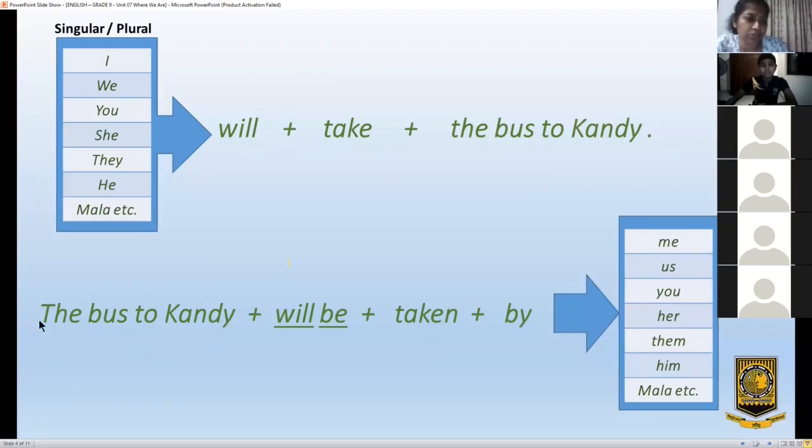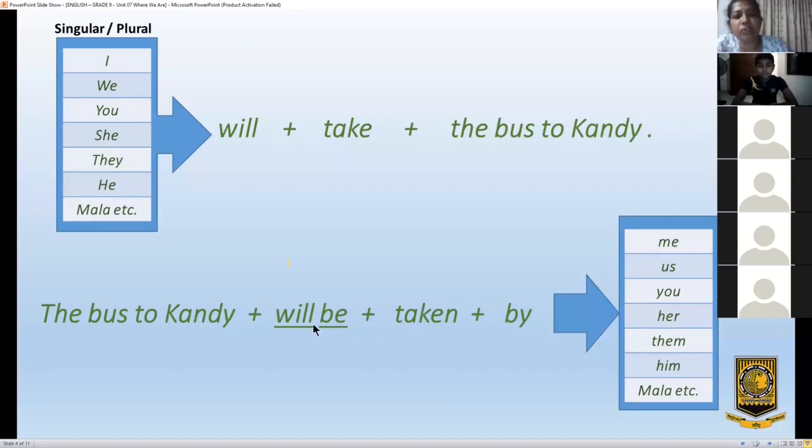Then, as I told you earlier, will be is added. The bus to Kandy will be take. The participle of take becomes taken. Will be taken.